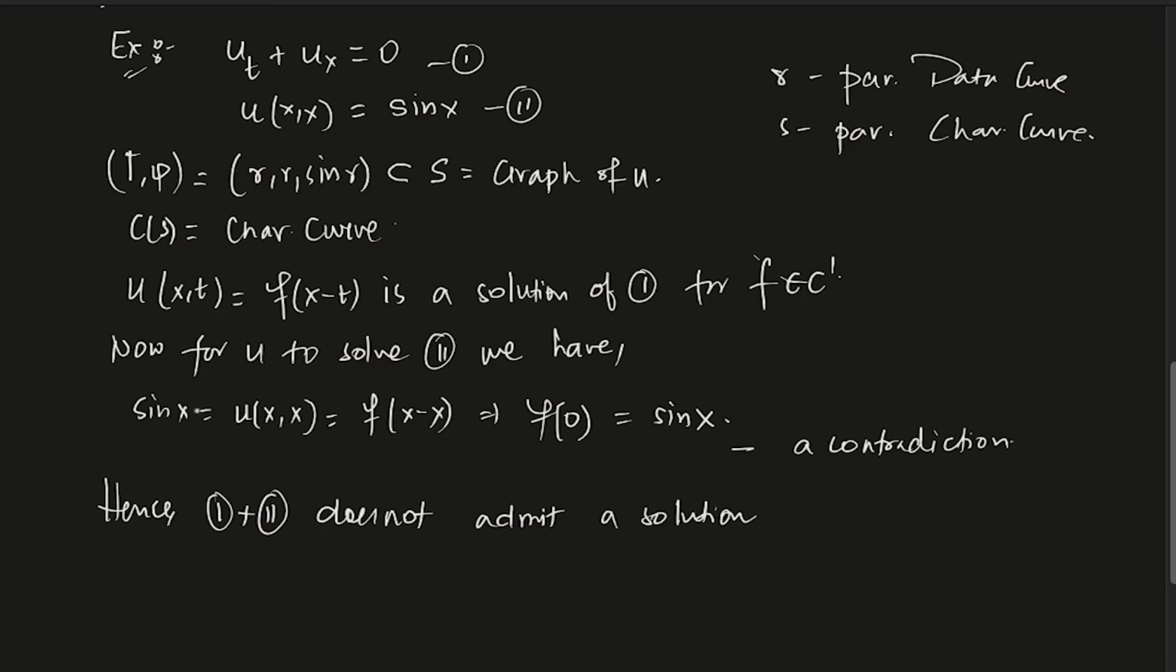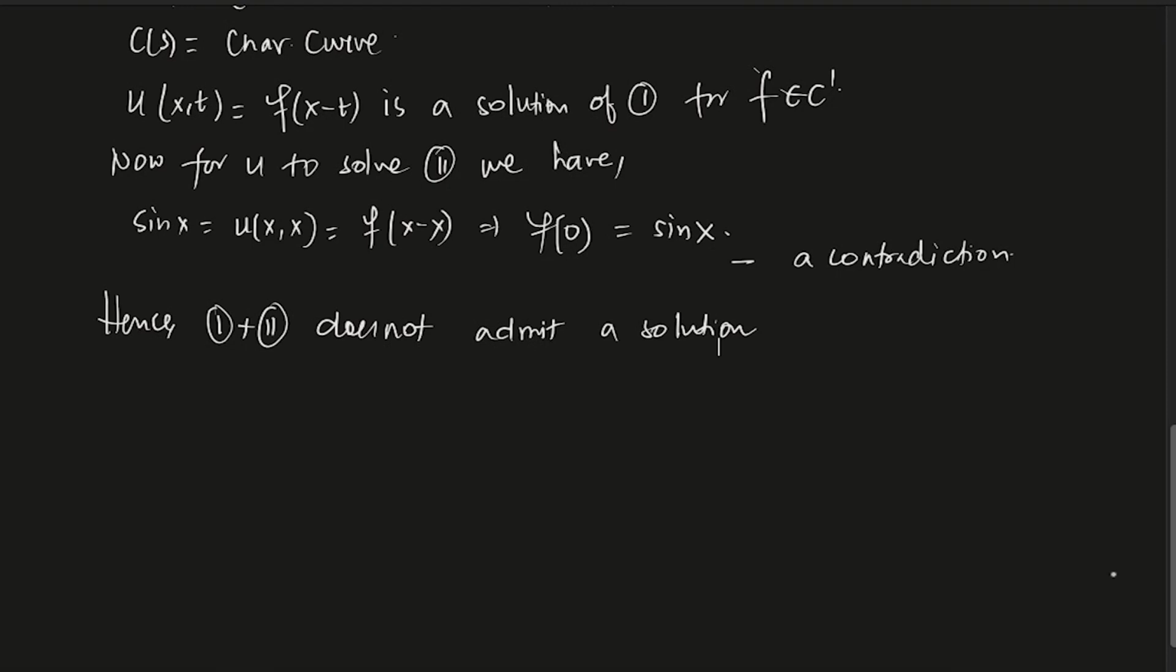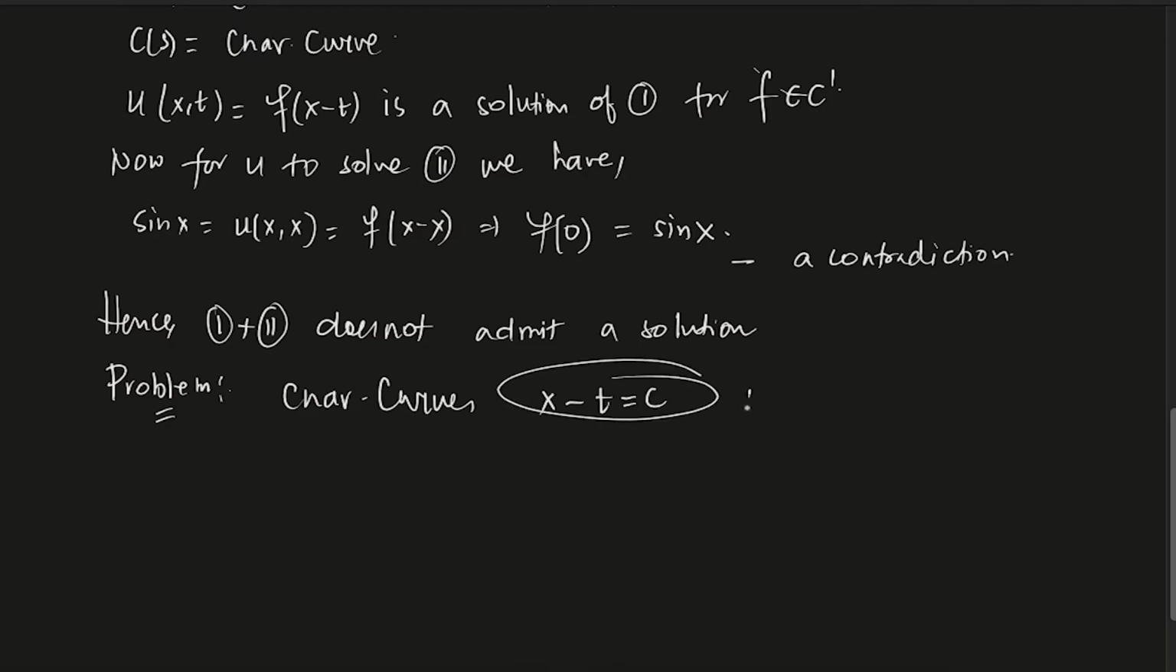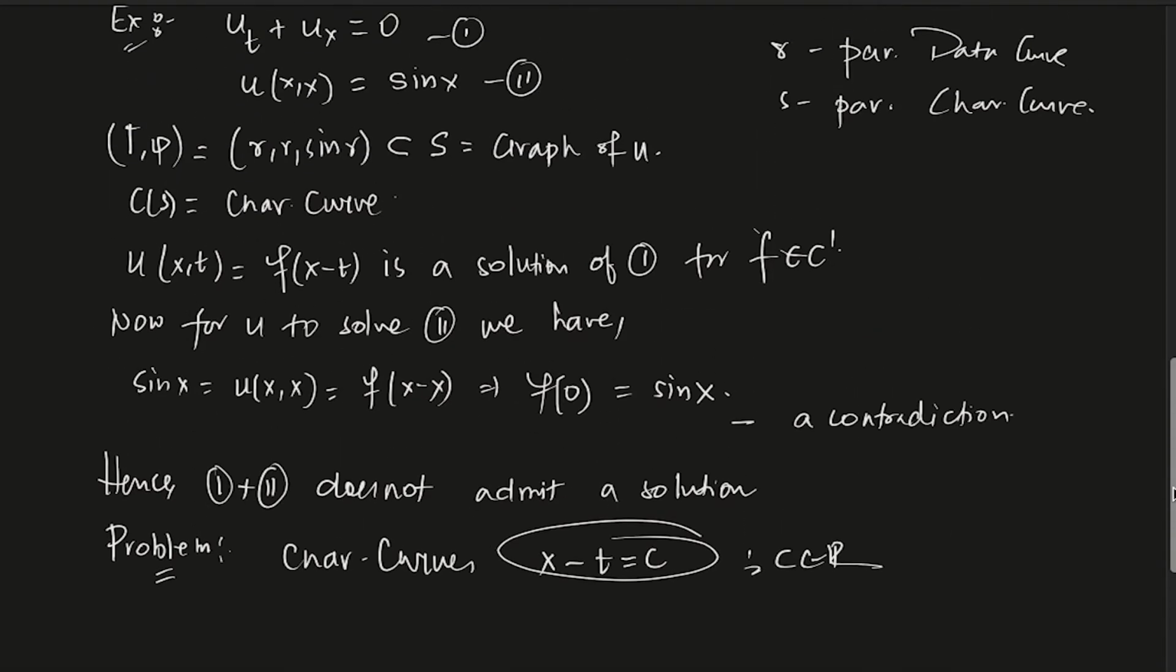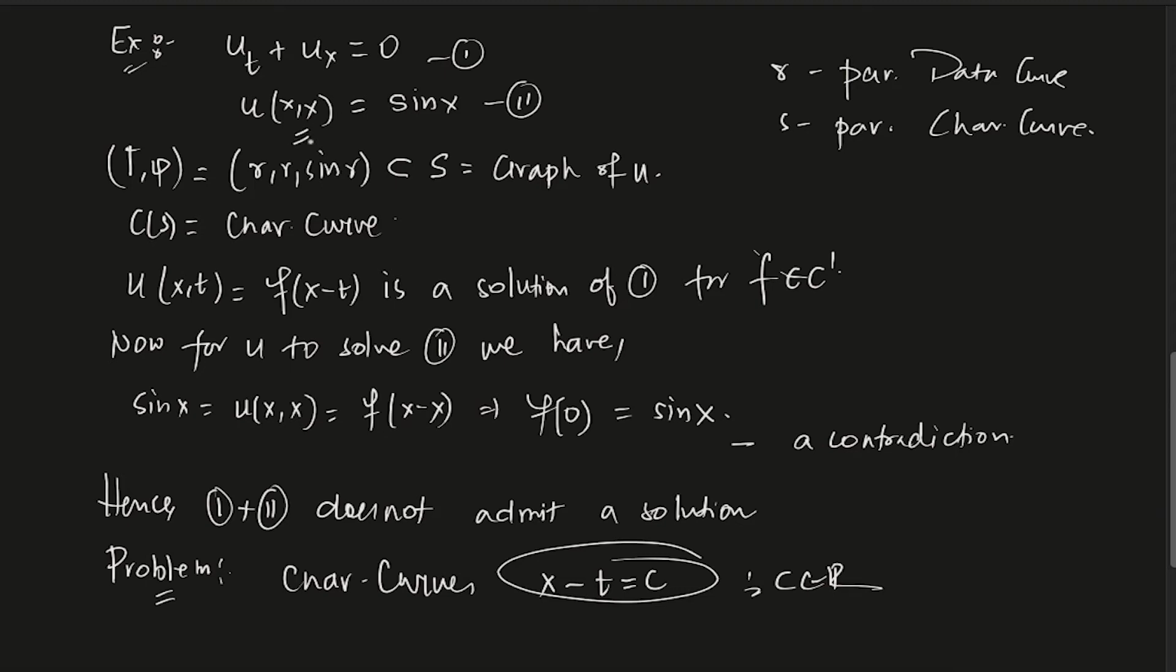Here the problem is this. Look at the characteristic curve. What are the characteristic curves? Characteristic curves are given by x minus t equals to constant, right? Those are the characteristic curves, c is in R. The initial data here is given along one of the characteristics. So c equals to 0, x equals to t is a characteristic, right? So x equals to t is a characteristic curve